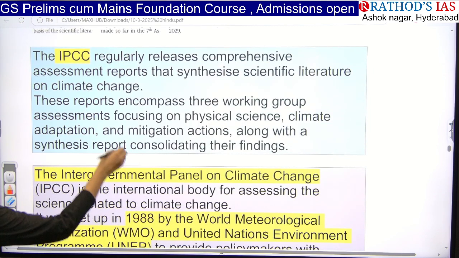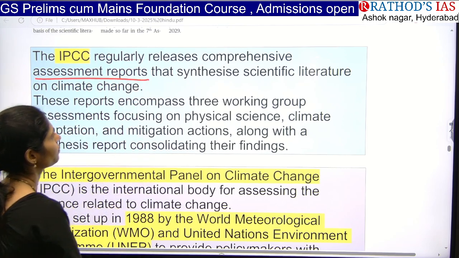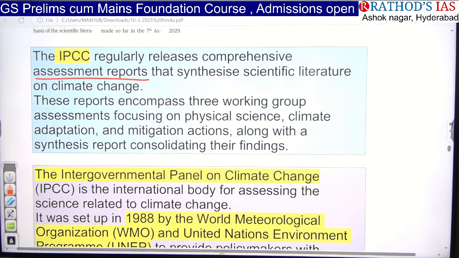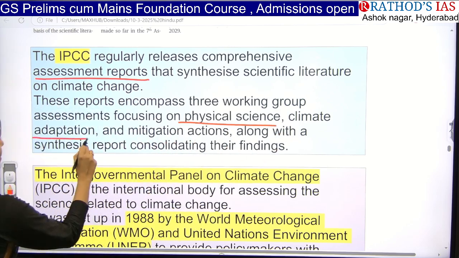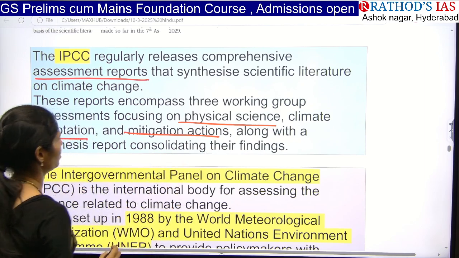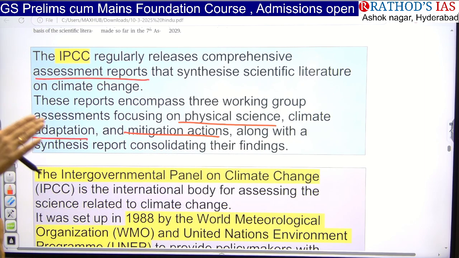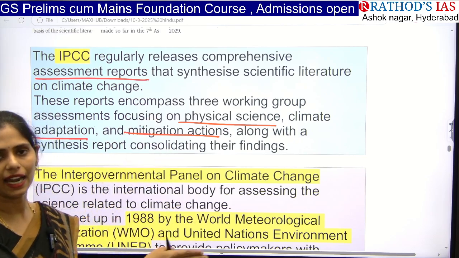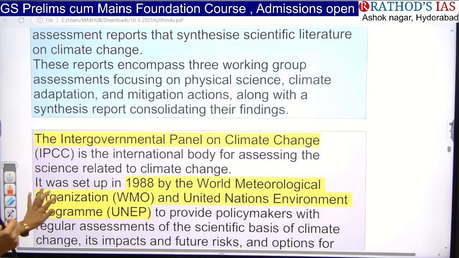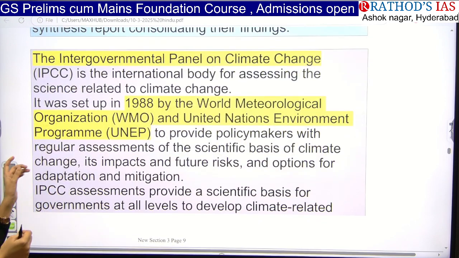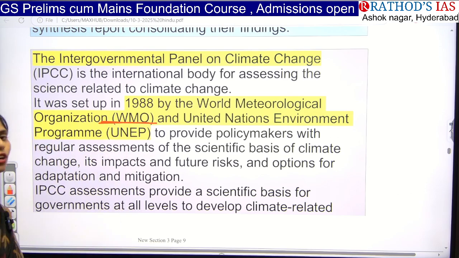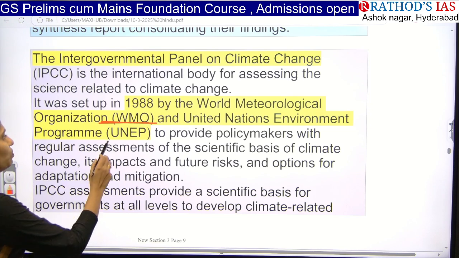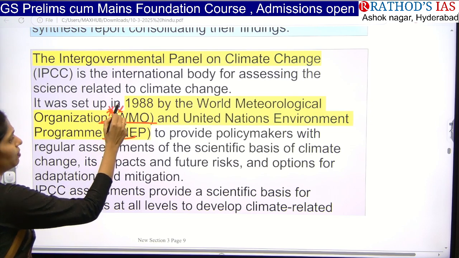IPCC releases comprehensive assessment reports regarding climate change, and these reports have working group assessments. They focus on physical science, climate adaptation, and mitigation action, and finally they give a detailed report on the findings they have made. IPCC is an international body set up in 1988 by WMO, the World Meteorological Organization, and UNEP. It is very, very important. It will be a prelims statement for sure.